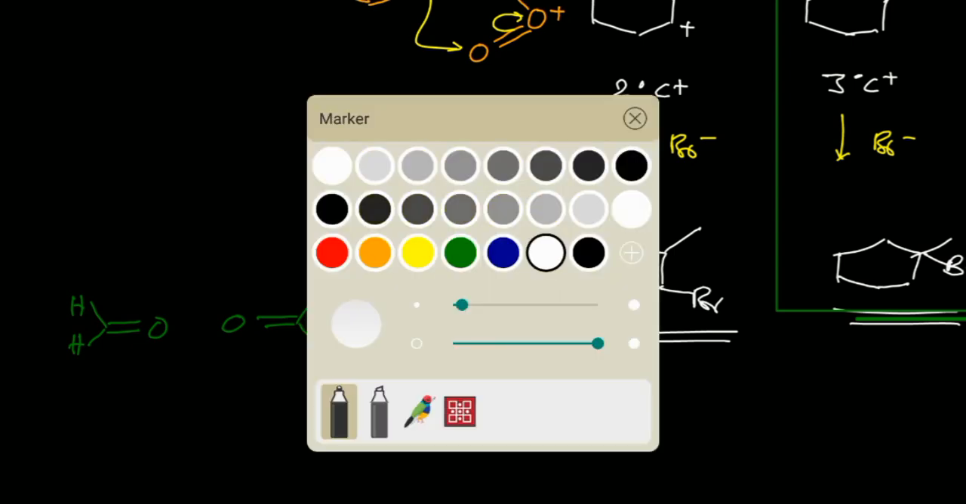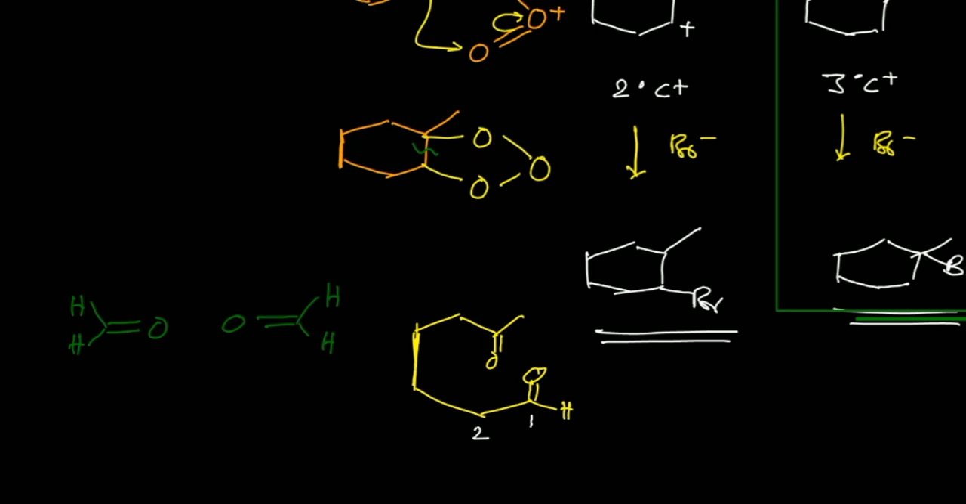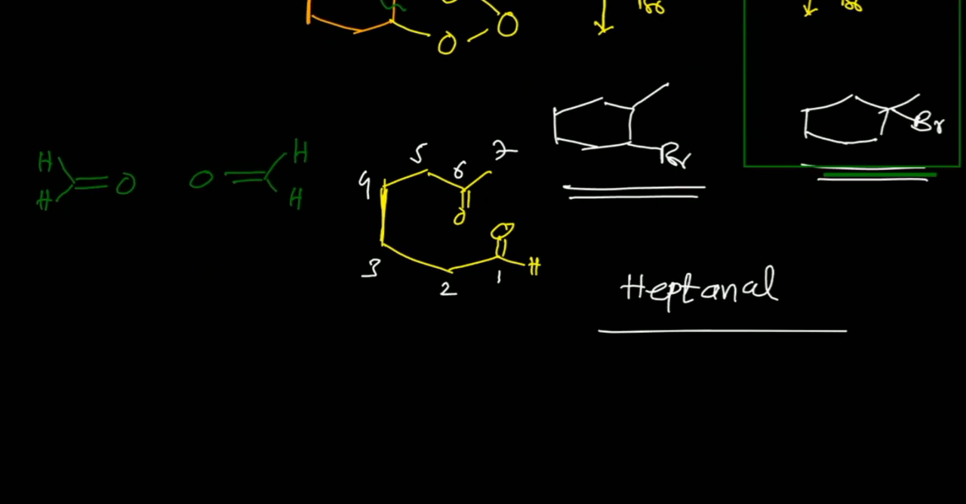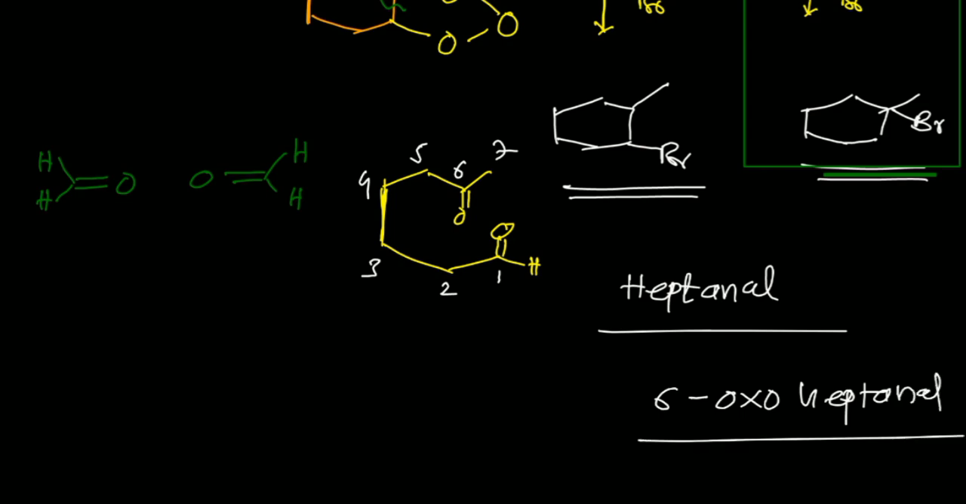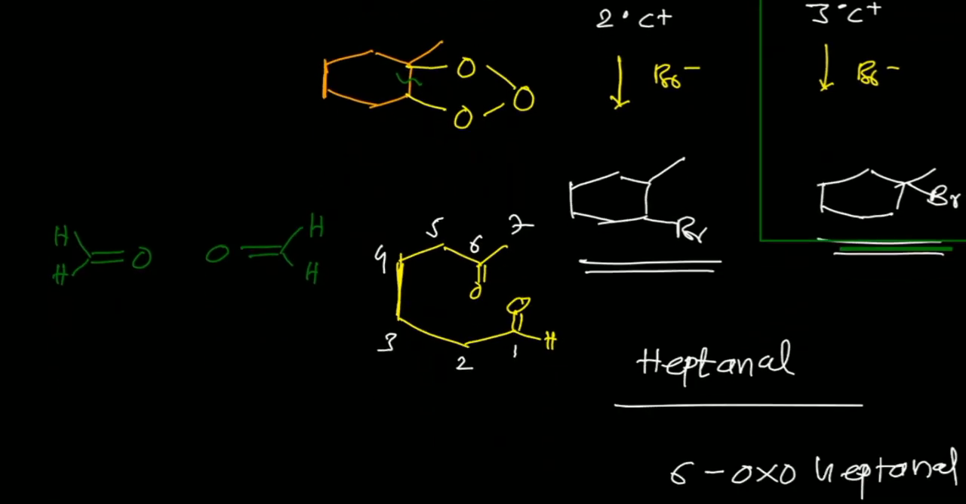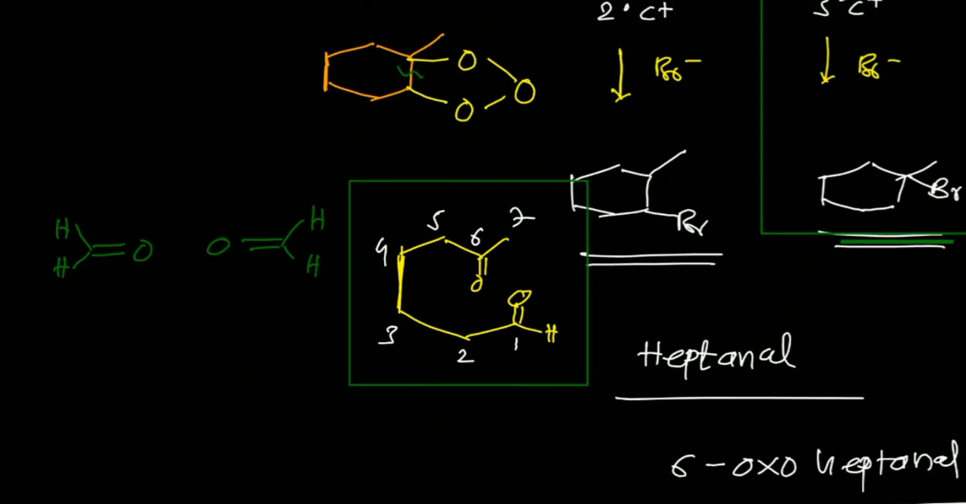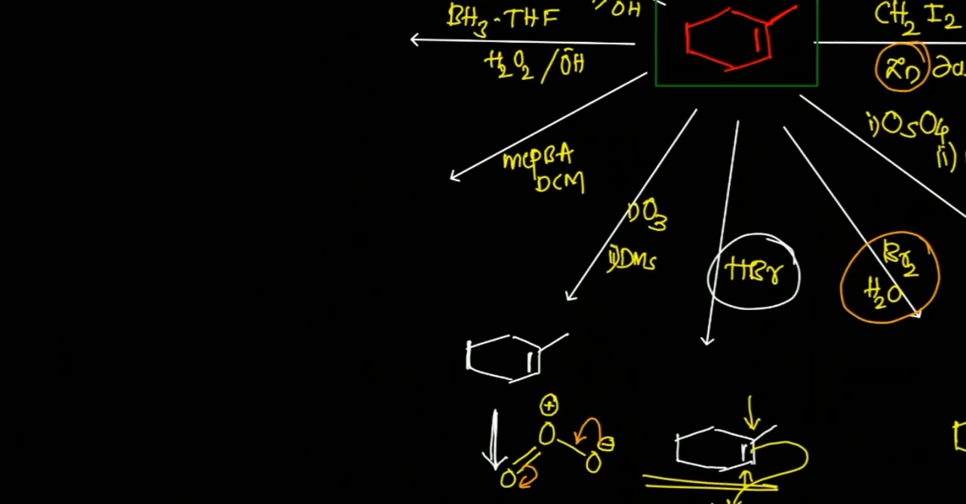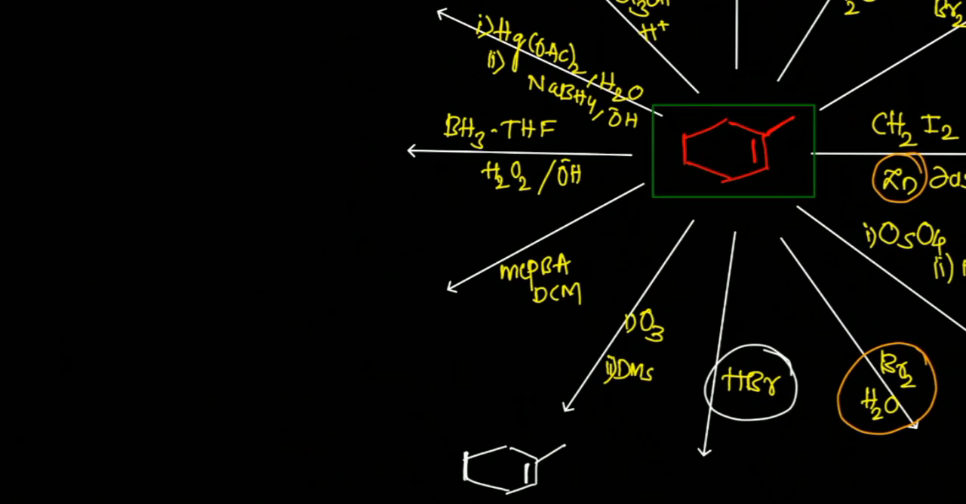Now, can you give the name to the system? Yes, why not? We have an aldehyde. Starting from here, 1, 2, 3, 4, 5, 6 and 7. We have 7 carbons, so it should be hept, heptanal. This is the parent name. And now at the 6th position there is a ketonic group. So, 6-oxoheptanal. This is the product that will be obtained from the ozonolysis of 1-methylcyclohexene.